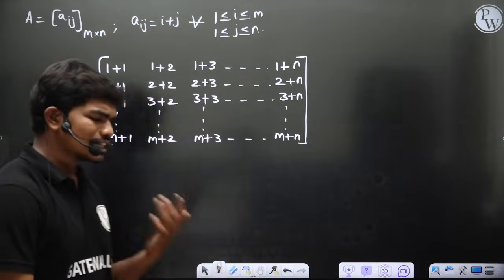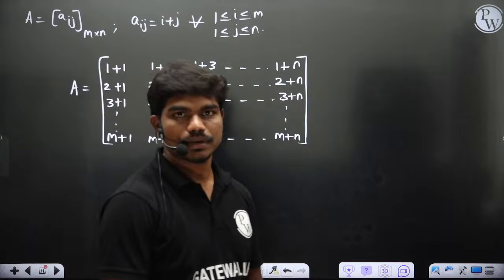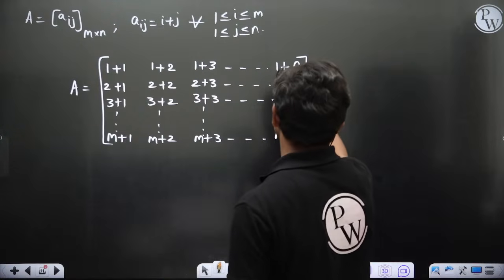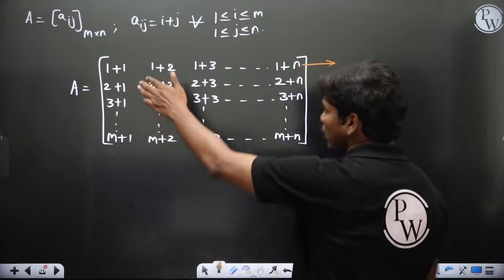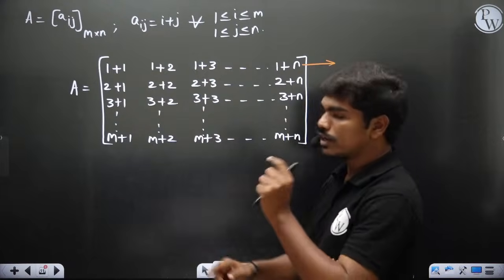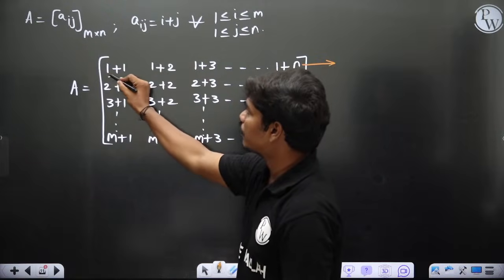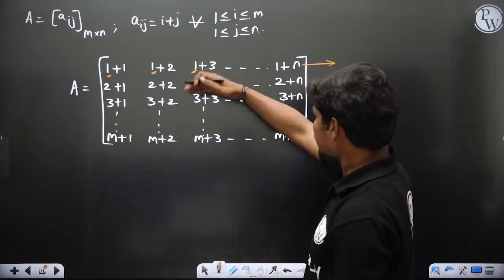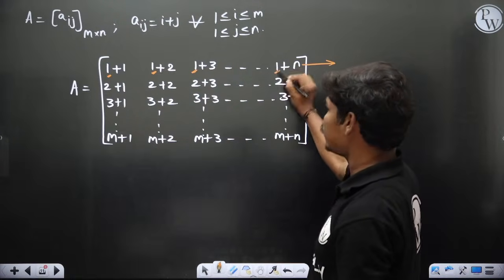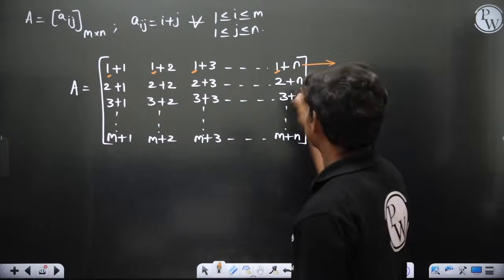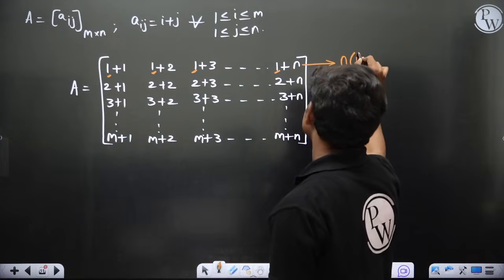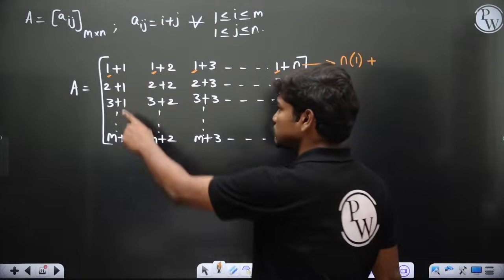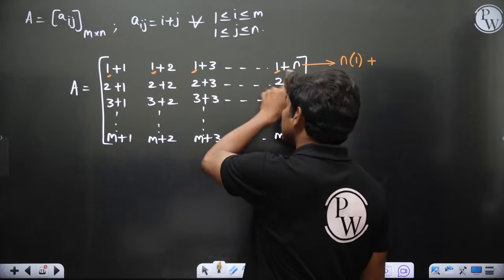Now you want to calculate the sum of all the numbers of the matrix. If I add the first row, what will I get? Let's check it up. If I add all the elements in the first row, in the first term I have 1. In the second term also I have 1. In the third term also I have 1. Like that I have a total of n columns, so in total I have n times 1. All the ones in the first place add up to n times 1, because there is 1 here, 1, 1, 1, and so on.